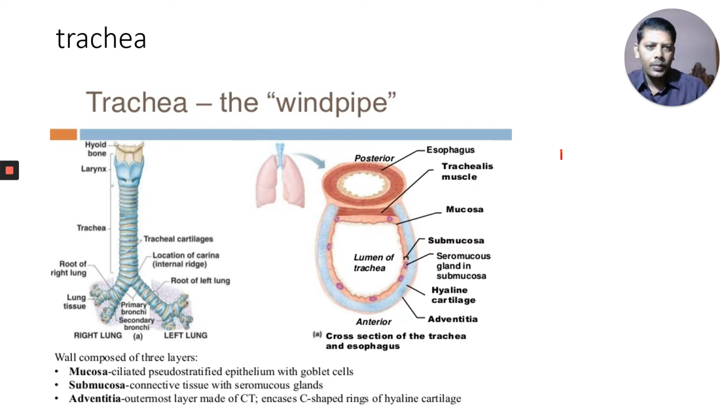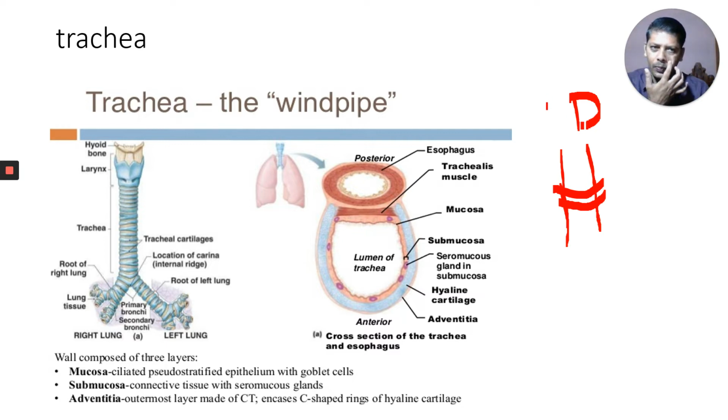Okay, here, for example, if this is the trachea, assume it as a trachea. Here the rings are present. Okay, see this. This is the anterior view or ventral view.